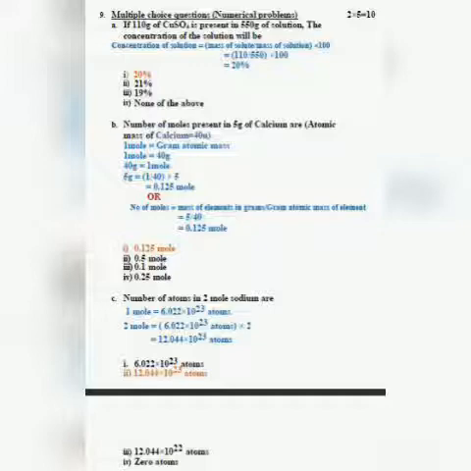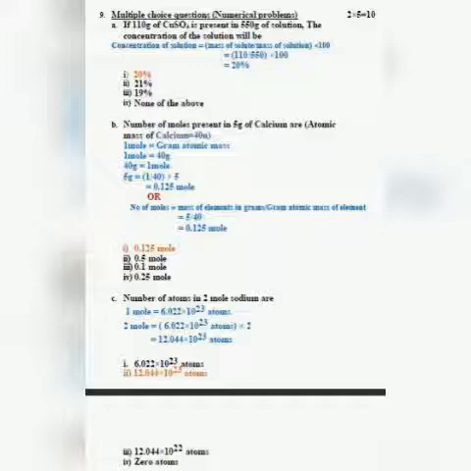So you all know that 1 mole is always equal to gram atomic mass, and 1 mole of calcium is equal to 40 grams. Or we can also say 40 grams is equal to 1 mole. So 5 grams will be equal to 1 divided by 40 into 5, which will give you 0.125 mole. Okay, this is the unitary method.